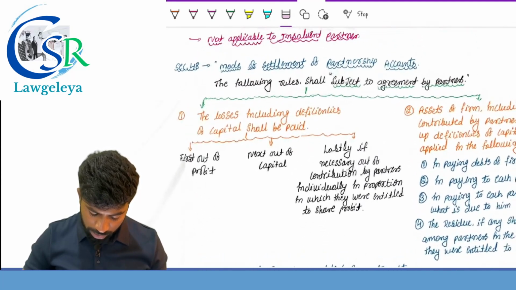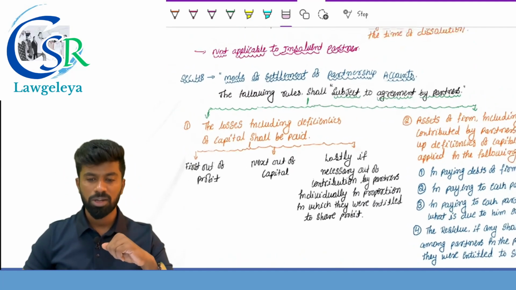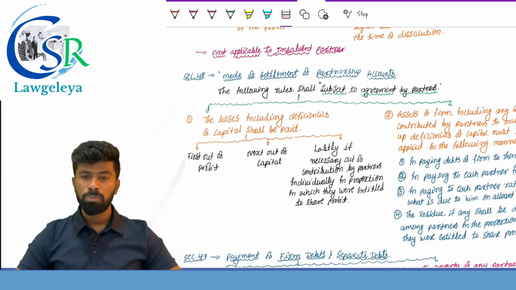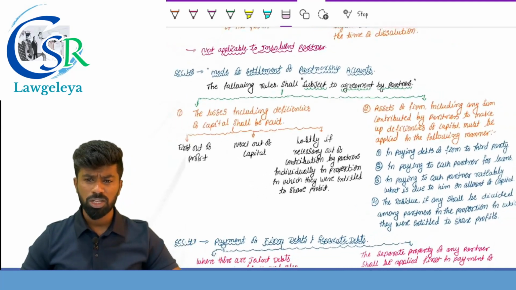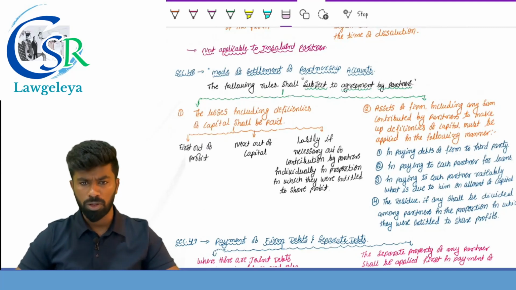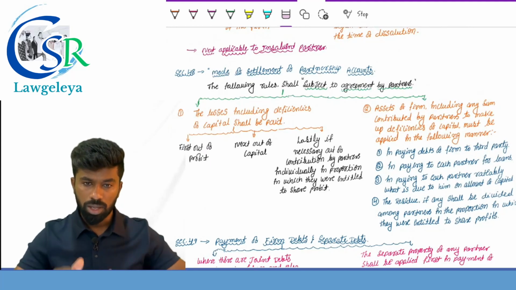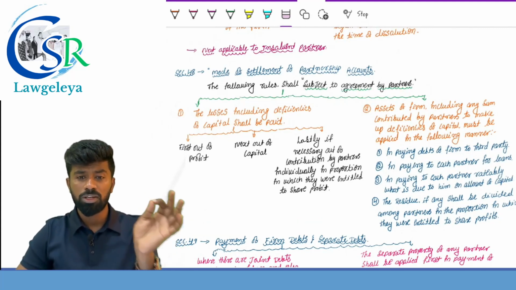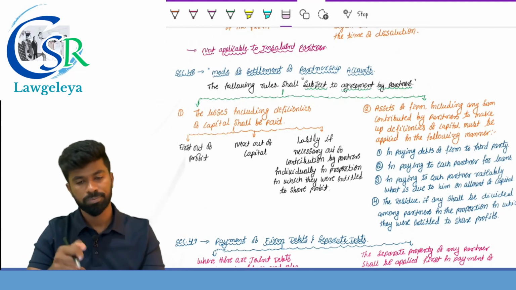Section 48 is important. In the MTPs, they ask this, the mode of settlement of partnership accounts. How does the settlement of accounts happen? The following rules shall be subject to the agreement between the partners. So, if the partners have a contrary intention in the partnership deed, that is what is supposed to be followed. If the agreement is silent, settlement of accounts happens as per the following provisions. First one is what? The losses, including the deficiencies of capital, should be paid. How should the losses be paid?